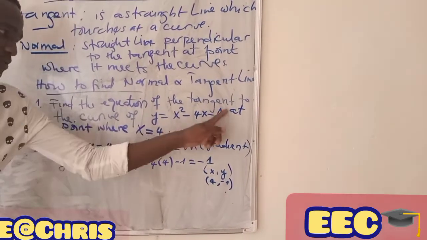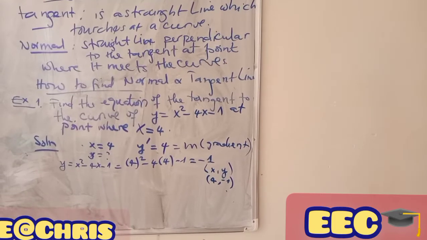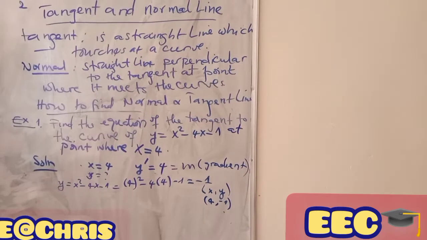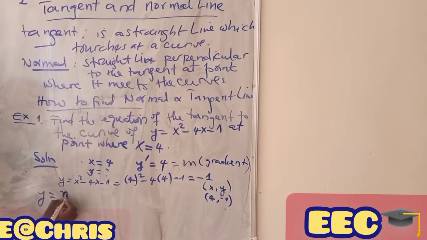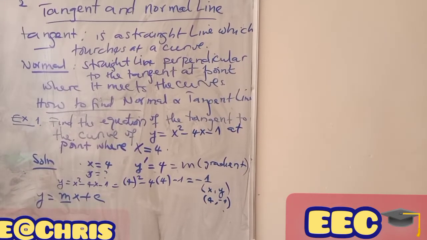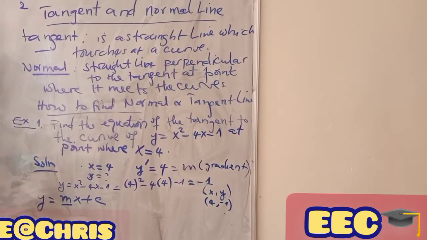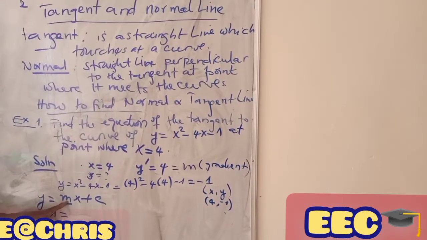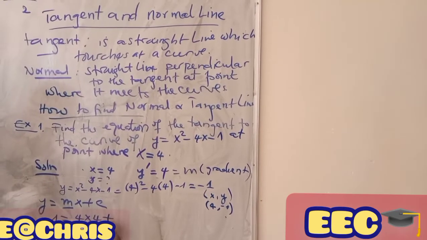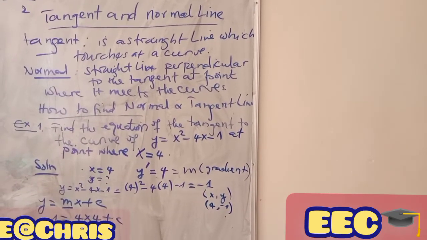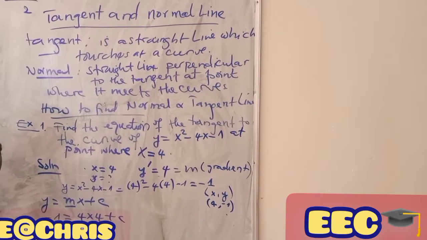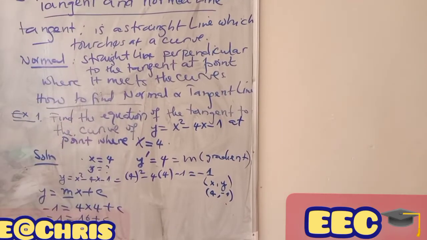This is our point, and we are going to calculate our tangent with respect to this function. This point lies on the line of the tangent, and we know that y is equal to mx plus c, where m is the gradient and c is a constant. With y equal to negative 1, we have negative 1 equals 4 times 4 plus c, which is 16 plus c, then c will be equal to negative 17.